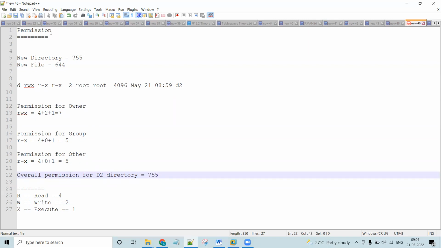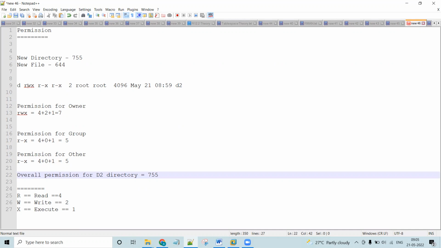Like this you need to tell the permission for directories as well as for files. Do you want me to explain once again, or is it okay? It's okay, sir. Okay, so R means 4, W means 2, X means 1.